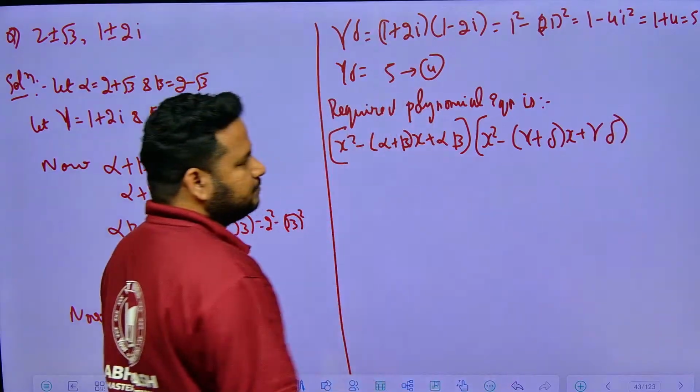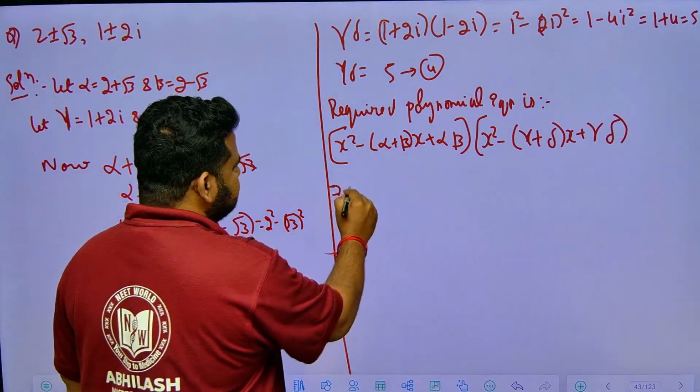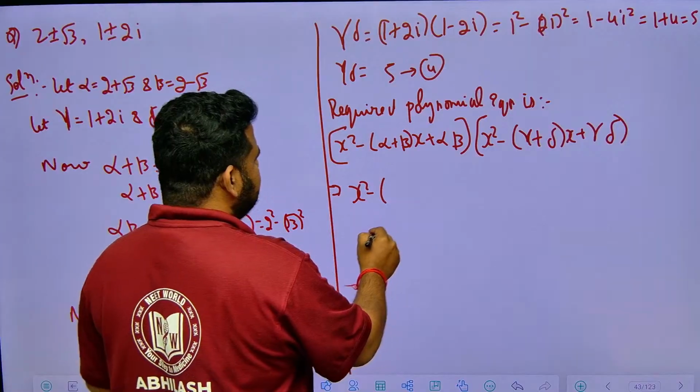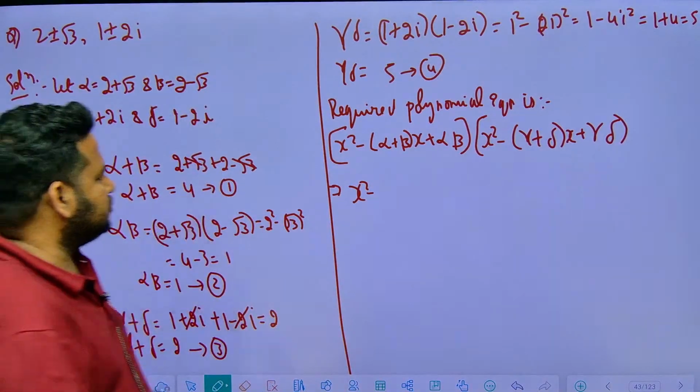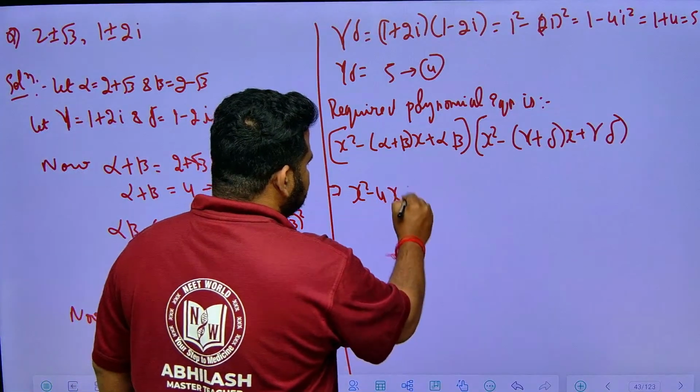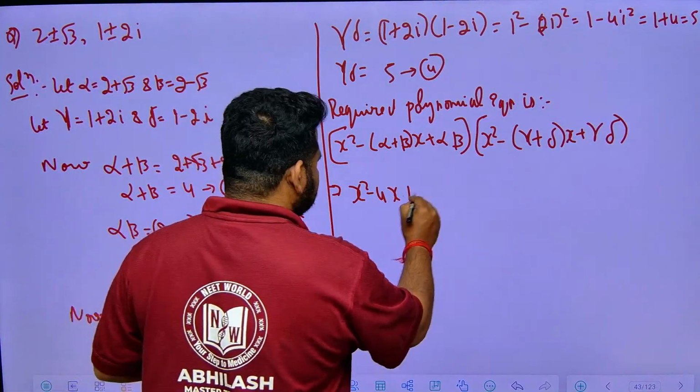Now this implies x square minus, alpha plus beta, what is the value I have? 4. So this will be x square minus 4x plus alpha beta, what is the value I got, friends? I got the value as 1.